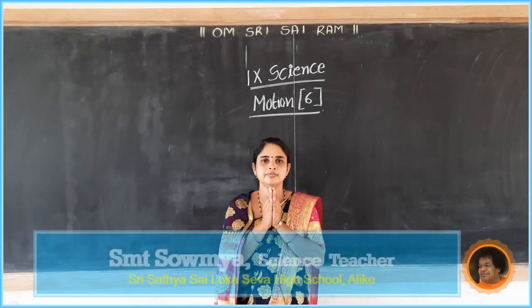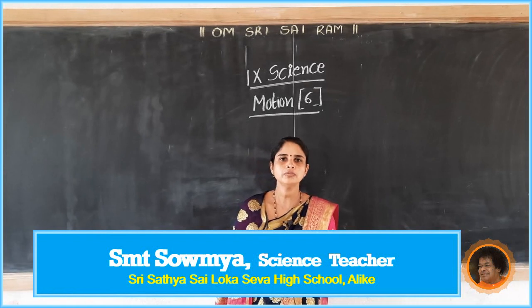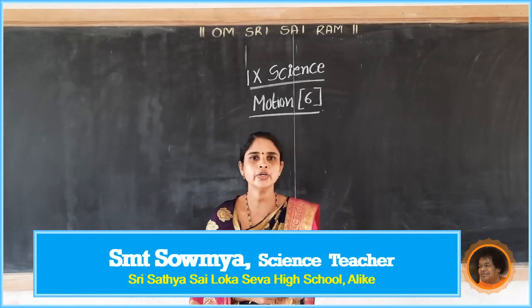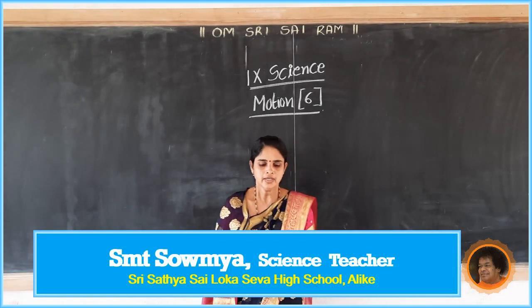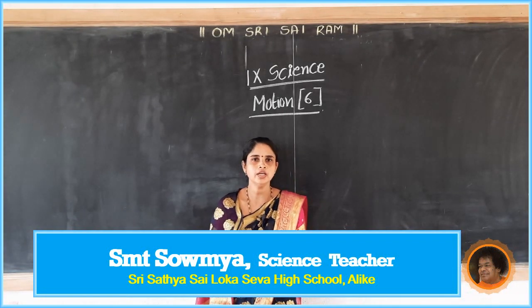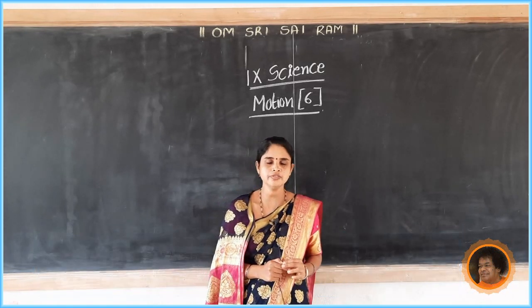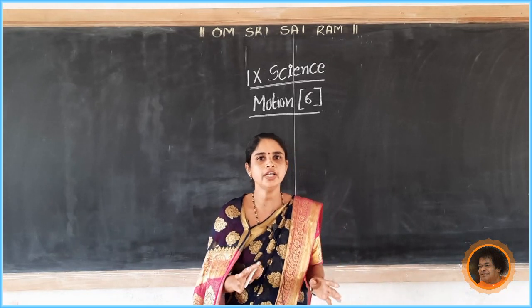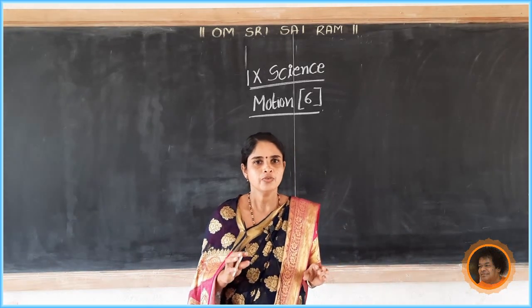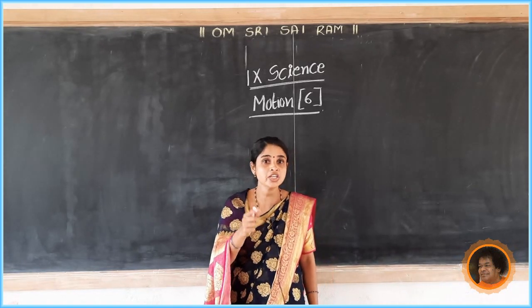Om Shri Sai Ram. Dear students, in the last class we discussed some problems related to speed and velocity. Speed and velocity can be equal for uniform motion along a straight line. Both are the same; their value is the same for uniform motion along a straight line.